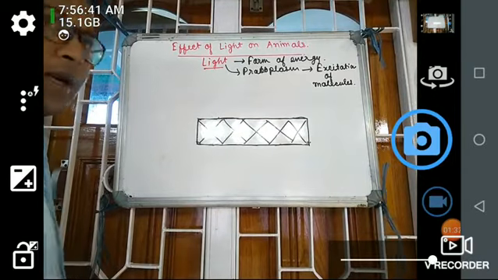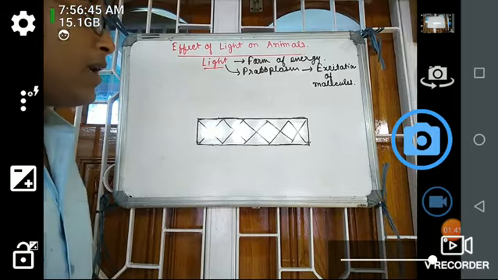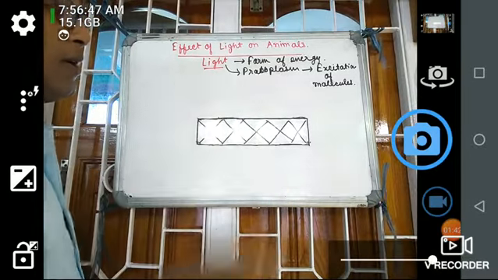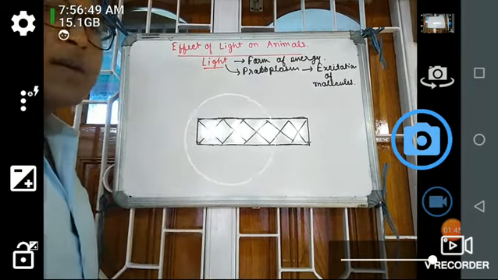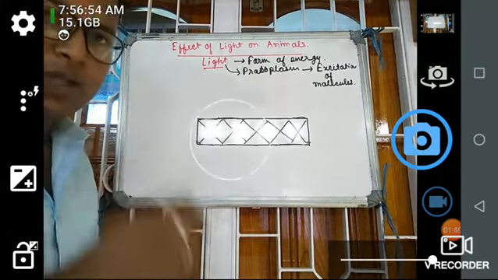So what I have told is that this light is a form of energy, and when it inserts into the protoplasm, it causes the excitation of molecules within the protoplasm.